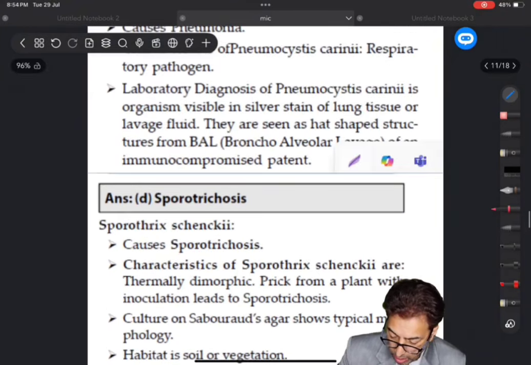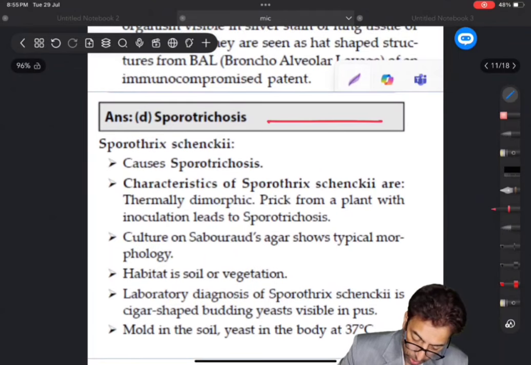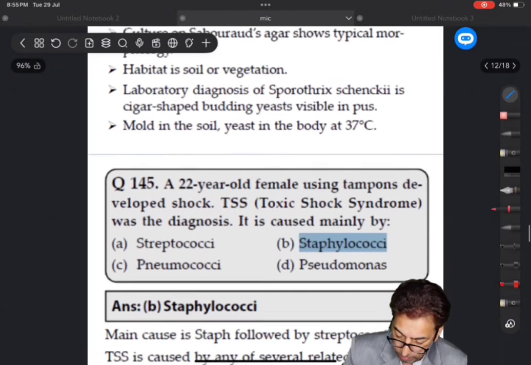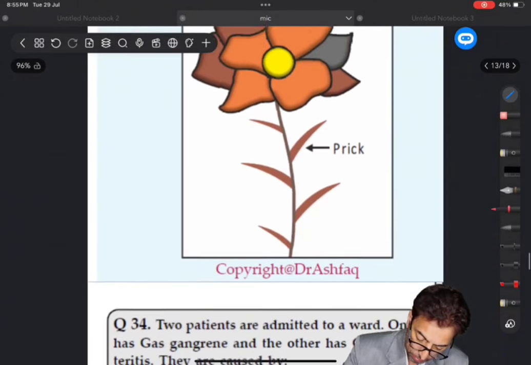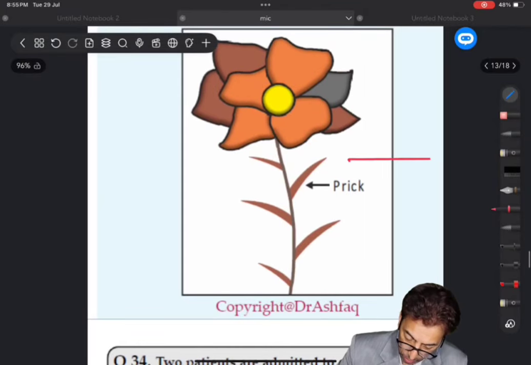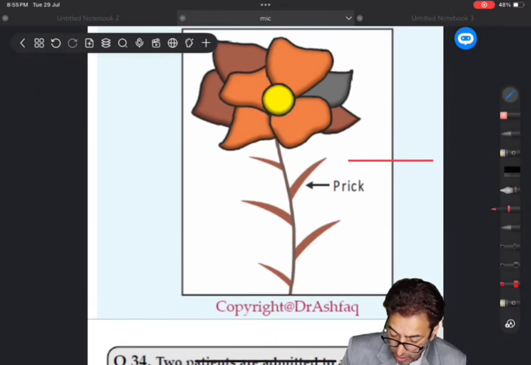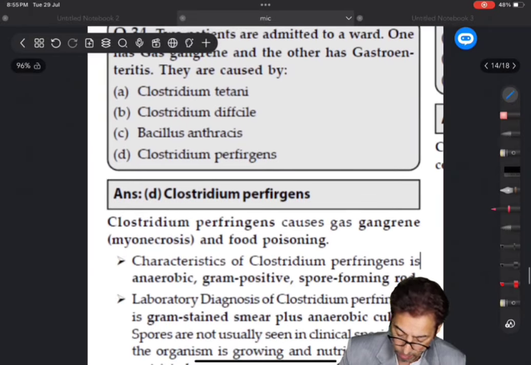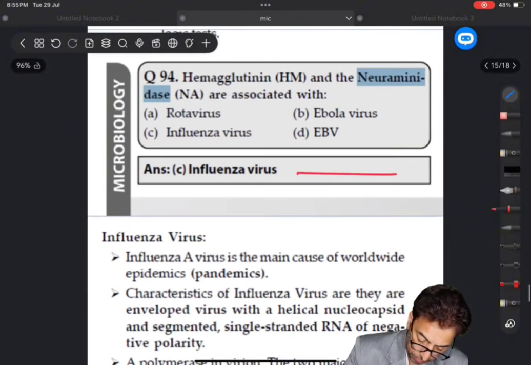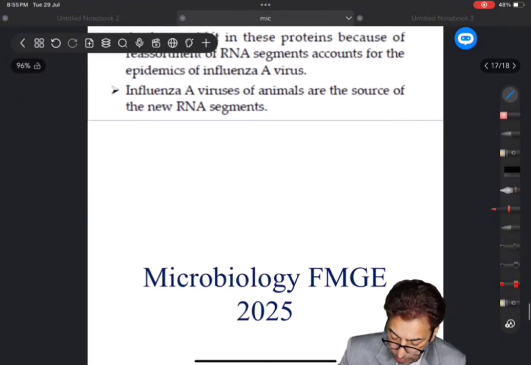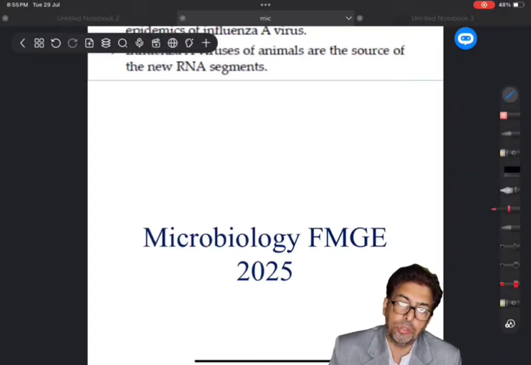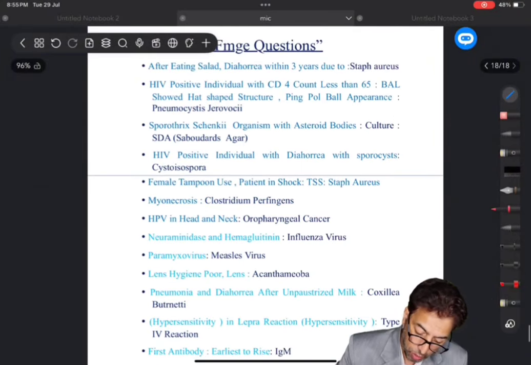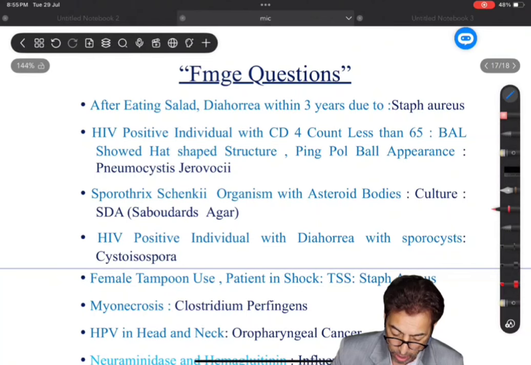then Pneumocystis carinii, sporotrichosis, staph. Now, this pinprick, Rose Gardner's disease, Clostridium perfringens, influenza virus. So these were some of the images from the book. Now, I come to the questions which have been asked.